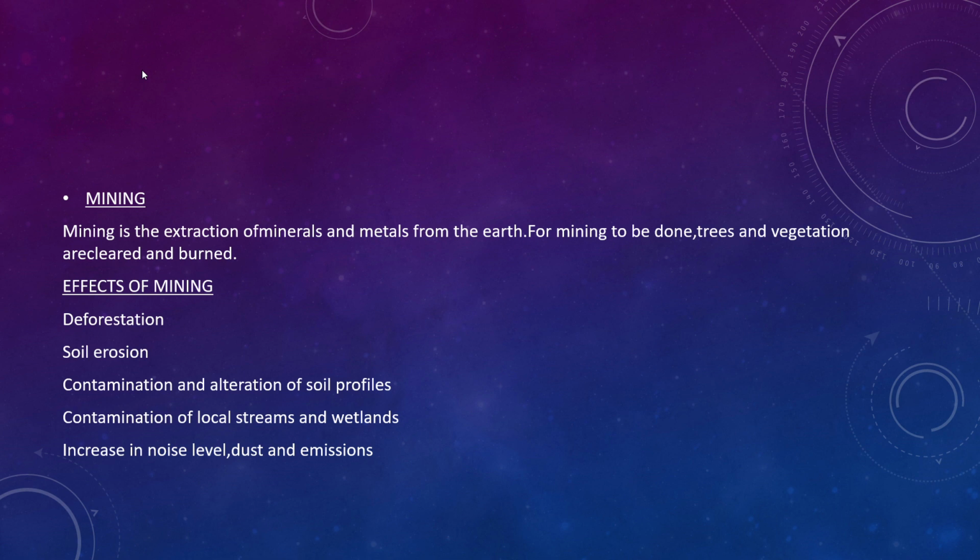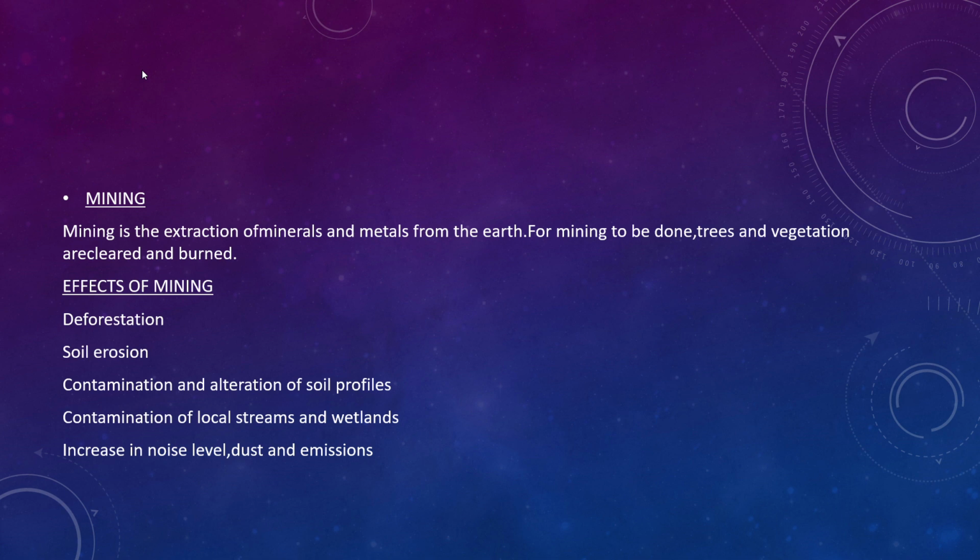We can go to the second effect, that is soil erosion. Mining causes erosion when it strips an area of vegetation such as trees and plants. The roots of trees and plants are essential to keep the soil in its place. Without trees and plants, there is nothing to keep the soil from being dispersed and eroded by the wind. So the negative impact is that the topsoil, which is very rich and fertile, will be eroded, which will affect the agriculture of that region.